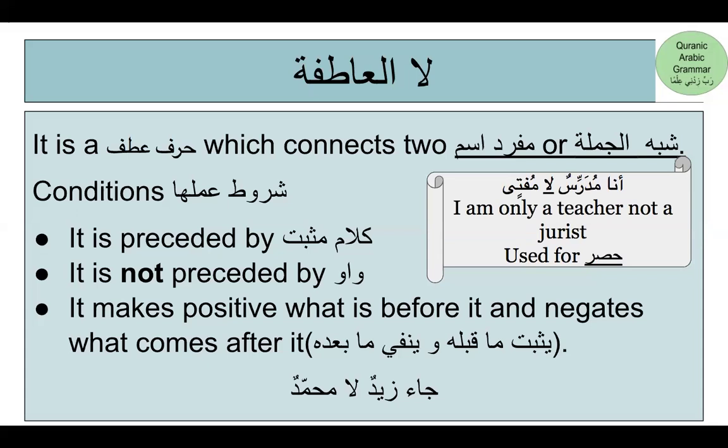Conditions for its amal. Shurutu amliha. Okay? There are conditions under which it's going to work. If these conditions are not met, it's not going to work. Okay? So it must be preceded by kalam musbat. What does it mean? It must be preceded by a positive statement. Ja'a zaidun, positive statement. No tool of negation, positive statement. Ana mudarrisun, positive sentence. I am a teacher, right? Zaid came. Both sentences are positive. And this is the first condition for this la to work. It must be preceded by kalam musbat.